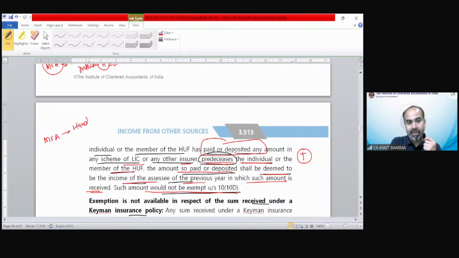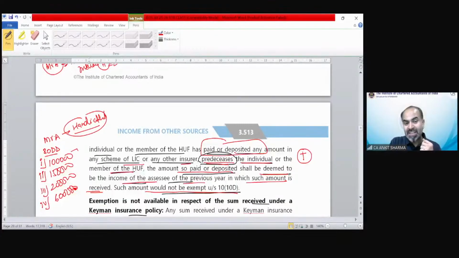maintains a handicapped person. And for that handicapped person, he claimed deduction under section 80DD and paid an amount of 1 lakh rupees. Second year, 1,50,000. Third year, 2 lakh. Fourth year, 60,000. And suppose his handicapped dependent has passed away.